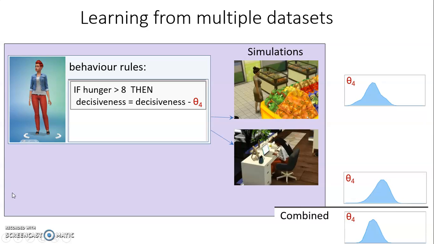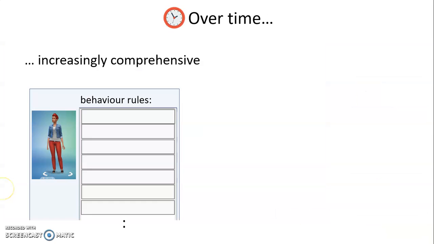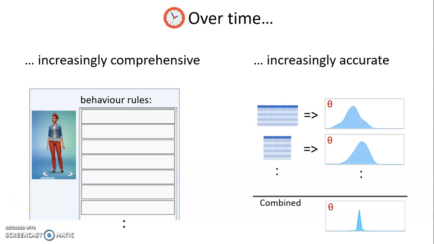The platform uses Bayesian statistics to combine the two posterior distributions to a new distribution that contains the learning from both datasets. We hope that over time users will add more and more behavior rules to their agents, making their behavior increasingly comprehensive, and that these behavior rules also get increasingly accurate, as their parameters are inferred from an increasing amount of datasets.